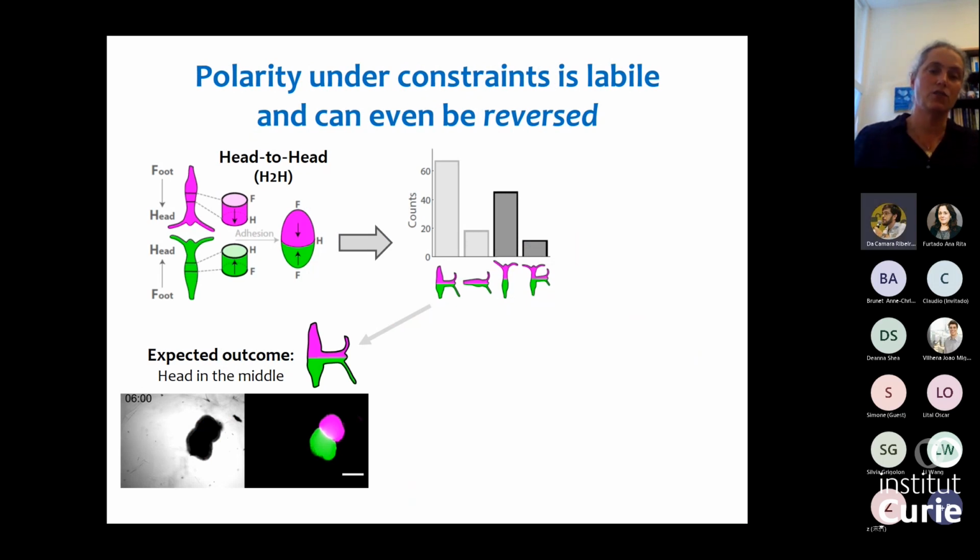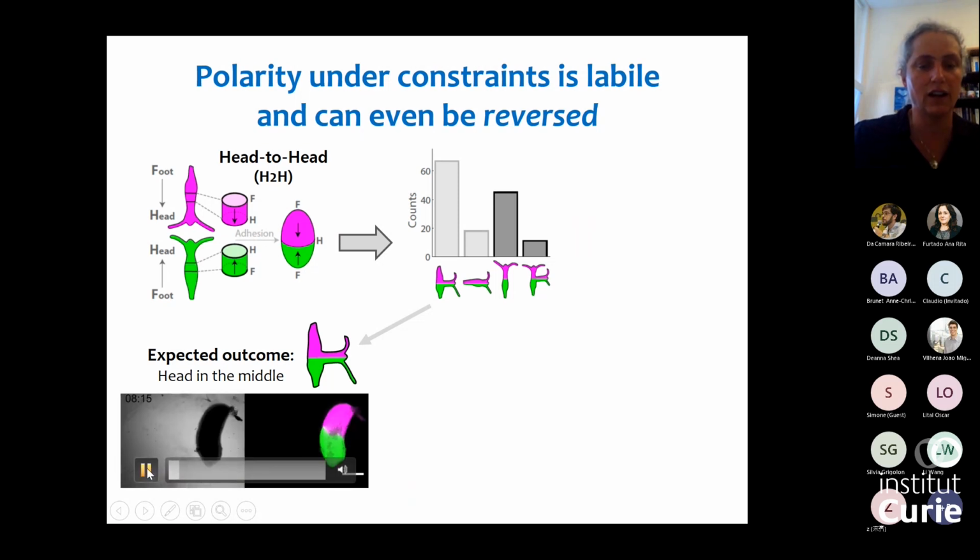So when we take these two pieces of tissue and fuse them together in this head-to-head configuration, the naive outcome, if you think that polarity is strongly preserved, would be to have a head in the middle. And indeed, if we look at a large number of samples, this is what we see. So what you can see here, we have the two different rings. They're fluorescently labeled with different colors.